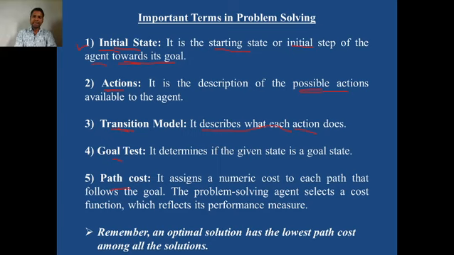So after taking each action, what happens in the environment is described by the transition model. The transition model always describes what each action can do. Okay, the goal test: whenever our agent starts from the initial state and is going to the goal state, in between the initial state and the goal state there are a number of other, intermediate states.